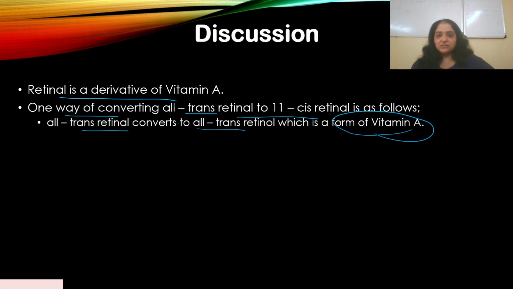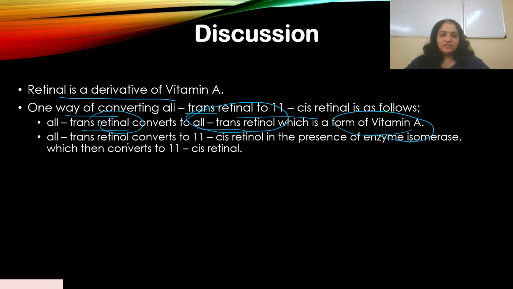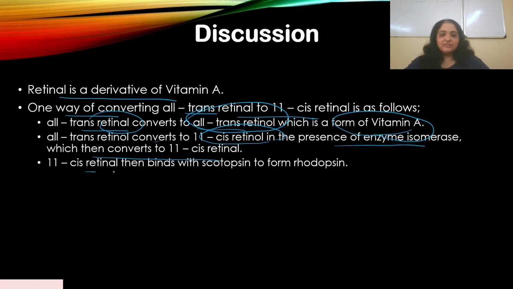Okay, and that is by converting all-trans retinal to all-trans retinol, which is a form of vitamin A. Now, all-trans retinol converts to 11-cis retinol in the presence of the enzyme isomerase. Again, isomerase is used, which then converts it to 11-cis retinol. Now, this 11-cis retinol then converts to 11-cis retinal, which binds with scotopsin to form rhodopsin, right?